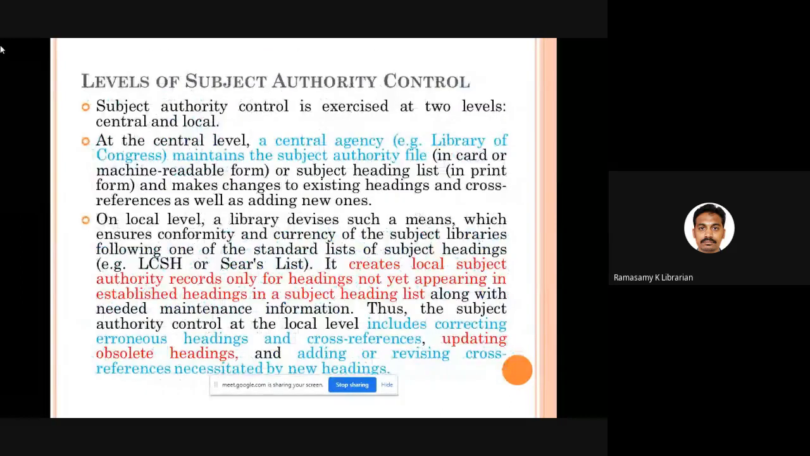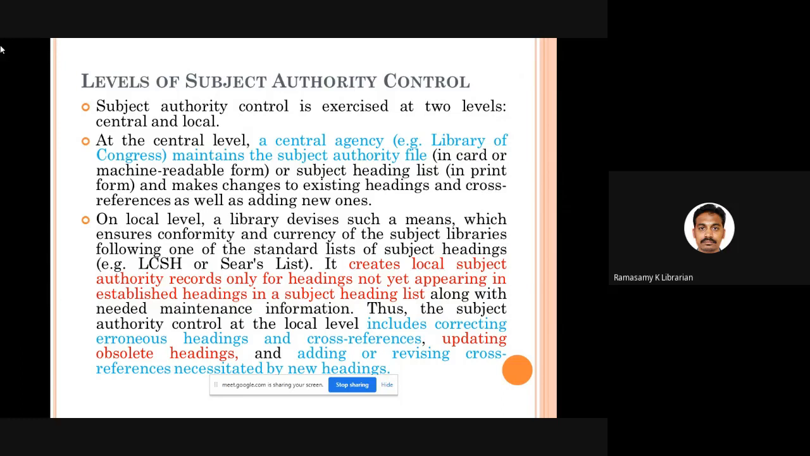Okay. You can ask a question. Sir, what is the difference between subject headings and authority files? In fact, both are the same. Subject heading is the one which is maintained by a central agency like the Library of Congress. So the Library of Congress will prepare and maintain the subject headings. They will update it, they will modify, they will delete. They will do all those things.